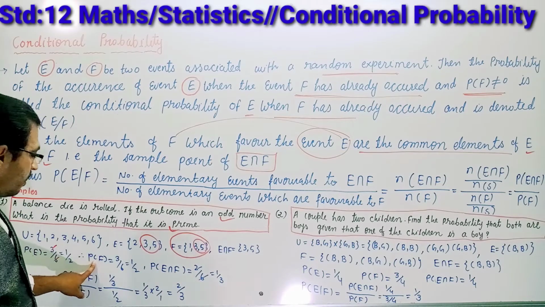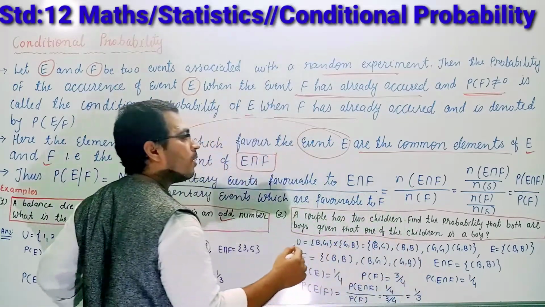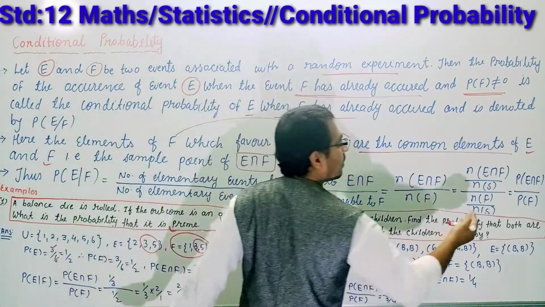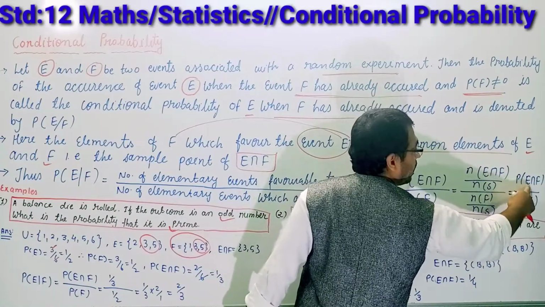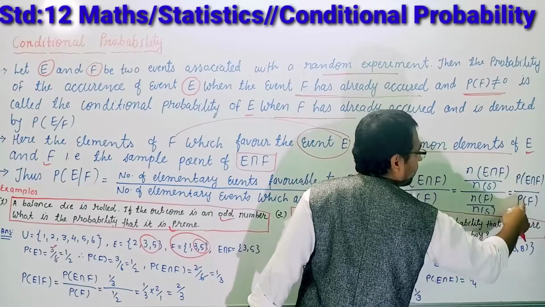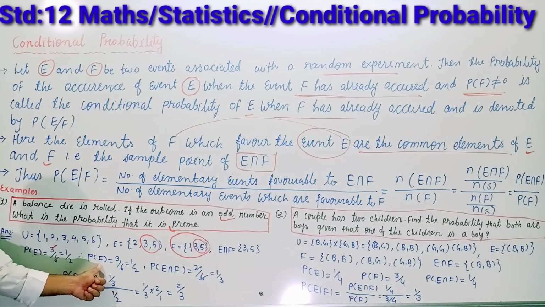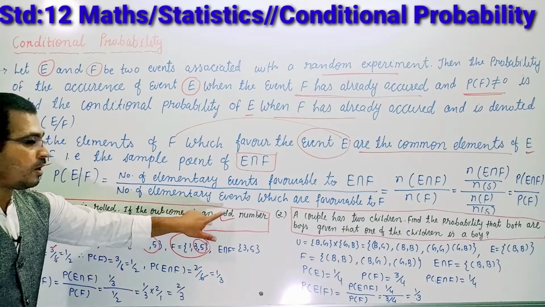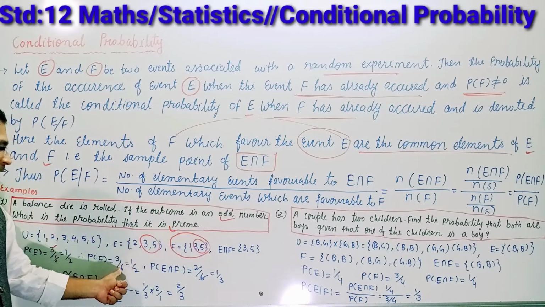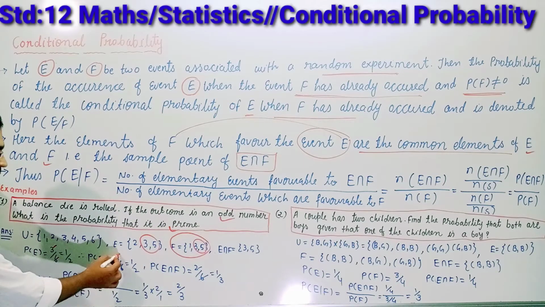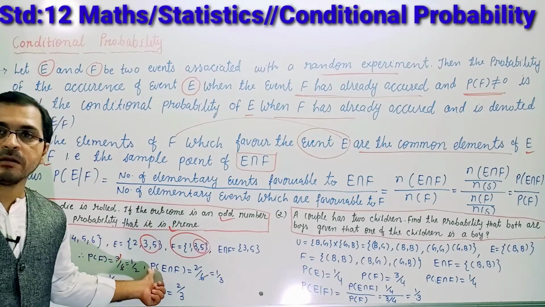Similarly, we will find the probability of F, because students, whenever we are finding the probability of any conditional statement, the exact formula is probability of E intersection F divided by probability of F. So here you can see the probability of F: odd numbers, 1, 3, 5. So it is 3, and total sample space 6. These will be cancelled out. So what we are getting? 1 by 2.